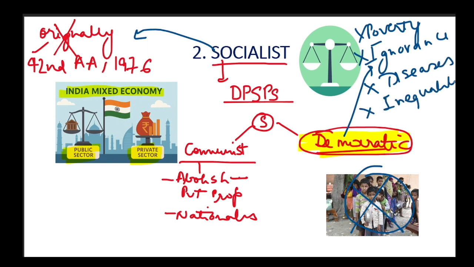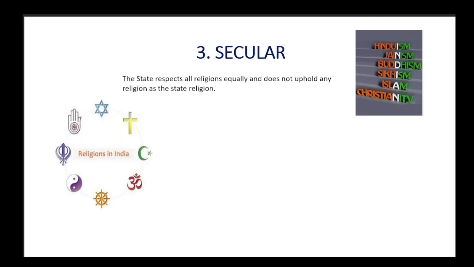This is very important, and the aims which I have mentioned were mentioned by the Supreme Court also regarding our democratic socialism. So this is what you mean by democratic socialism. The word socialist actually entails democratic socialism. Moving on, let's talk about the third word that we have in the preamble. The must-know word is the word called secular.